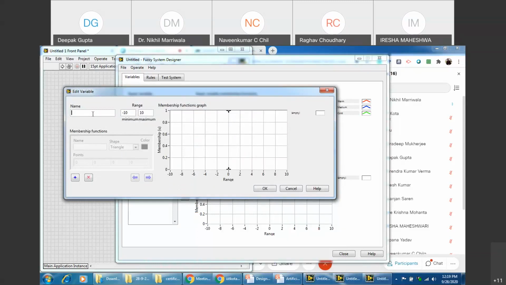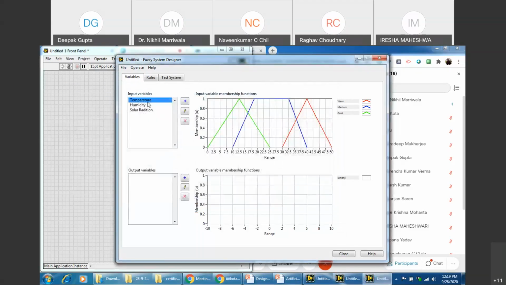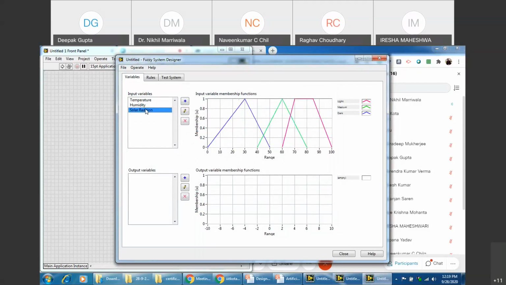Sir, can you move a bit slow? Sure. Temperature, humidity, and solar radiation. I hope everybody has done this. Okay, I'm following. No problem. So I'll just freeze the screen so you can see this. Just let me know when to move ahead, right?